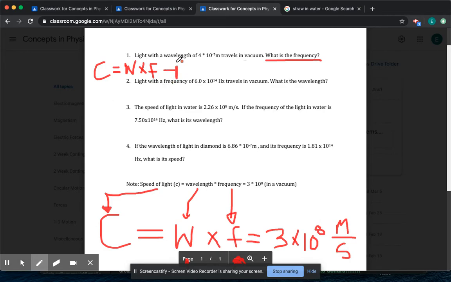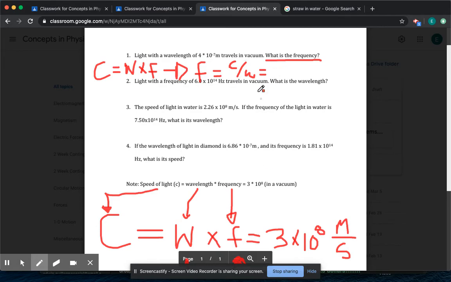If you do that, you get that frequency is equal to the speed of light, which is C, divided by W. Okay, so F is equal to C, divide both sides by W. So now that we have our equation set up, we can plug in the numbers. We want to know what is the frequency if the wavelength is this value, 4 times 10 to the 7.